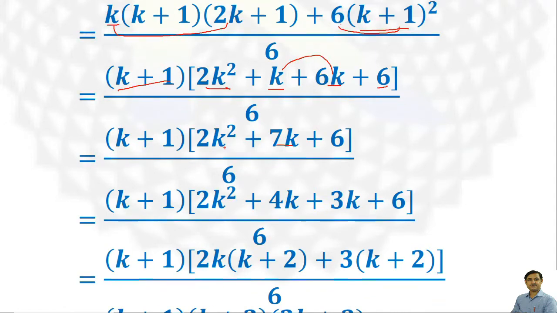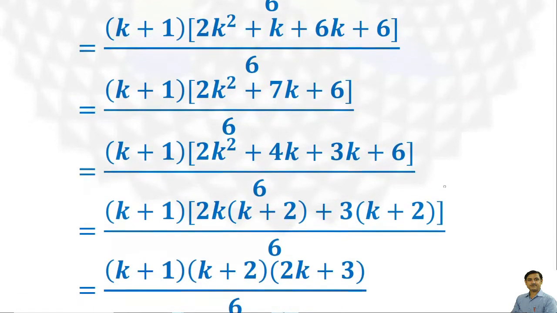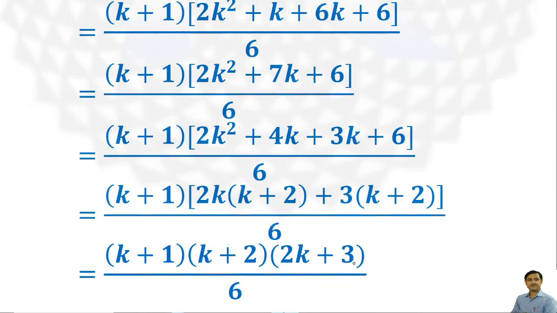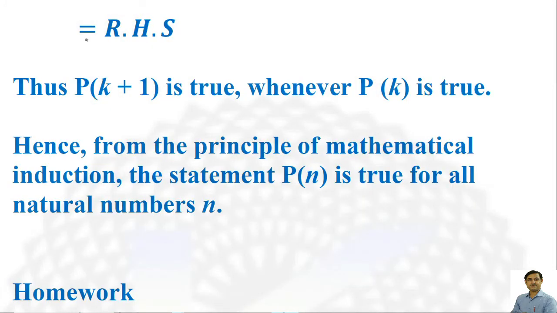Now this is a quadratic. Factorize the quadratic by splitting the middle term. 7k can be written as 4k plus 3k. Now take common from the first two terms, that is 2k common, it gives (k+2), and 3 from the last two terms, it gives (k+2). Now take common (k+2), it becomes (2k+3). That is the right hand side of the equation we have to prove.